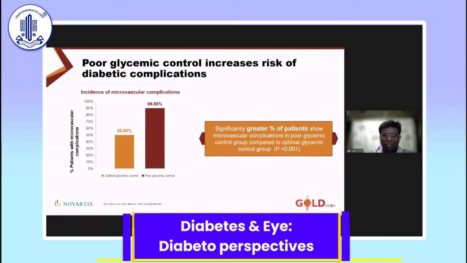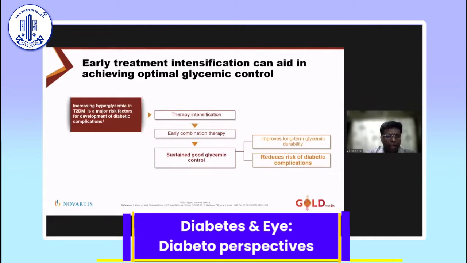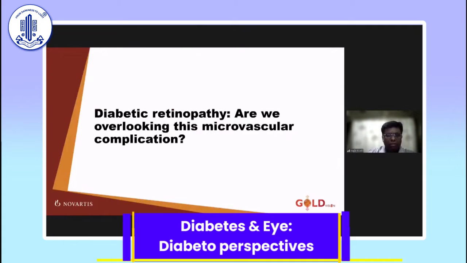As you can see, a significantly greater number of patients show microvascular complications in poor control as compared to optimal glycemic control. And increasing hyperglycemia in type 2 is a major risk factor. So one, we need therapy intensification occurring very fast. We need to encourage early combination therapy. That is the only way you can have durable control, and that itself can reduce the risk of the majority of diabetes complications. So, DR, are we looking at this?